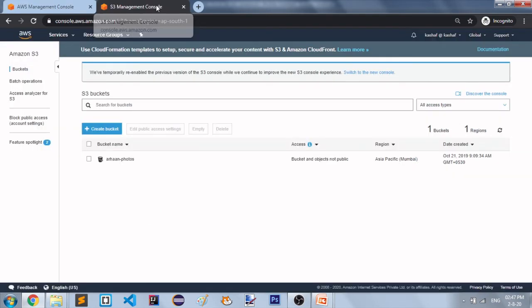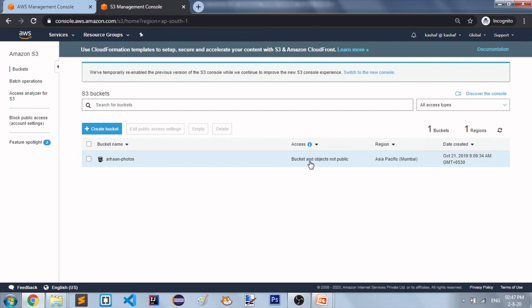So I already have it here. This is my S3 Management Console. Currently I have one bucket. You can see the list of buckets here. In my account there is only one bucket. You can see the bucket name and access, whether it is public or private. You can see this bucket and objects are not public, which means that it is a private bucket.